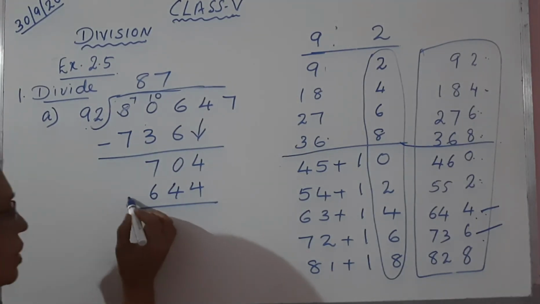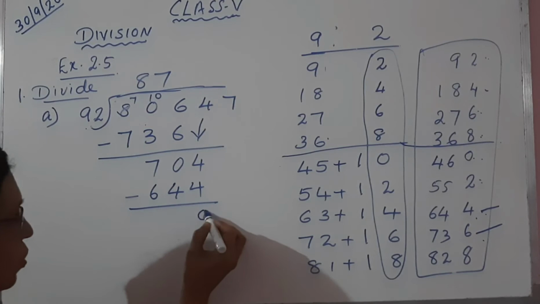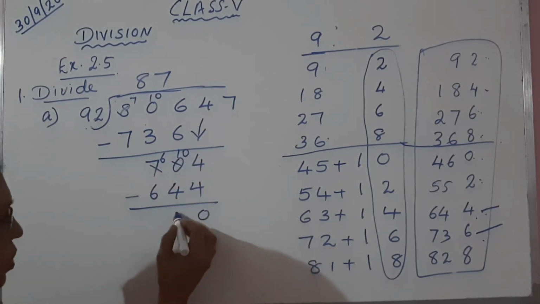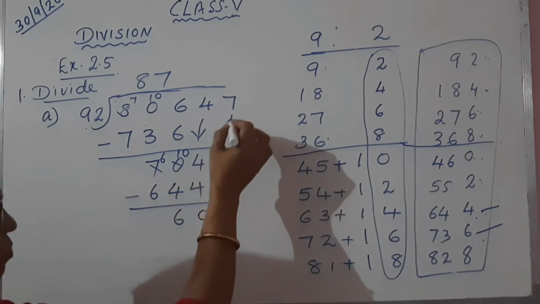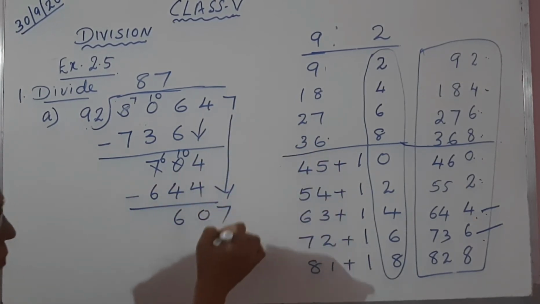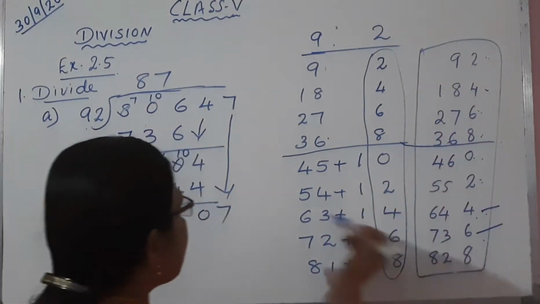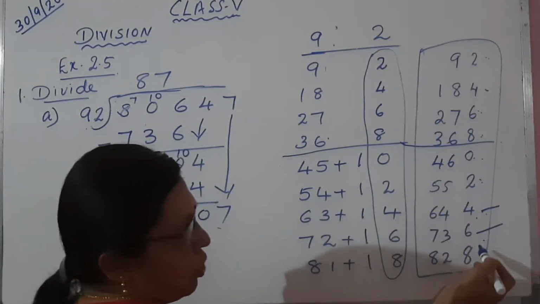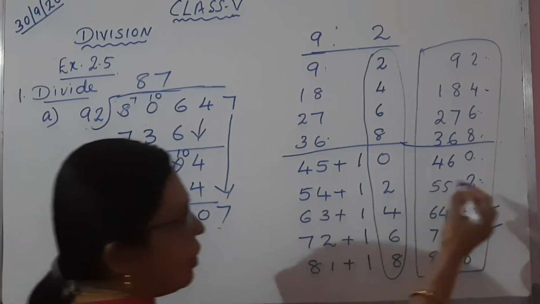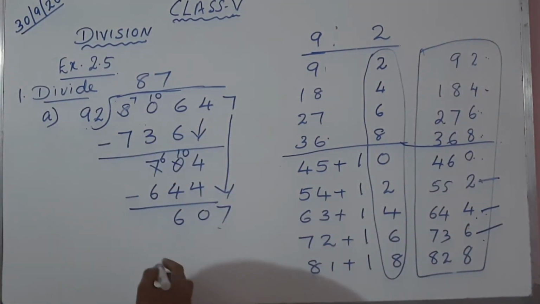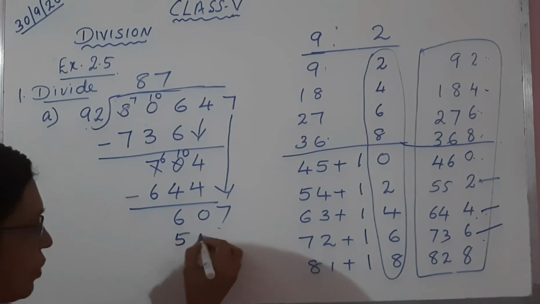Now we should subtract that. 4 minus 4, 0. 6, here it is 10. 10 minus 4, 6. Bring down 7. Again you should come to the table. 607 is there or not? Not there. But which is there? 552 is the nearest number. Next is greater than 607. So you have to write 552.